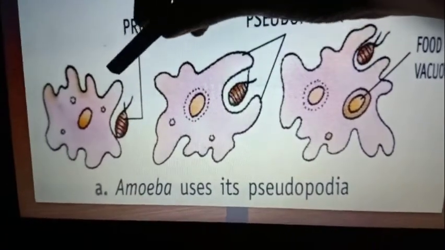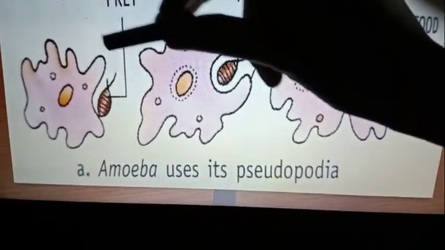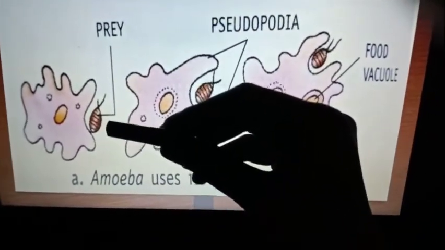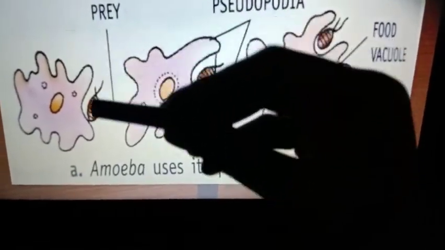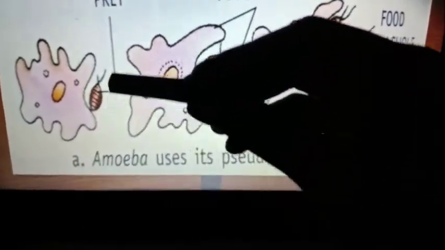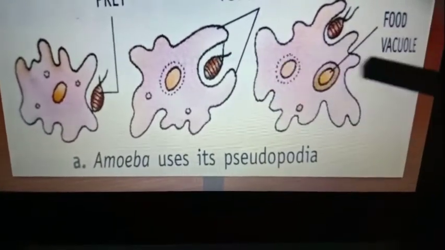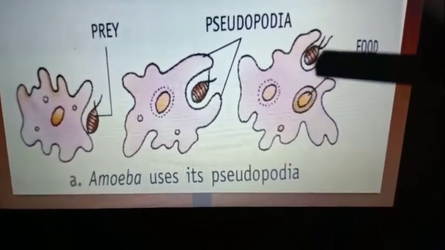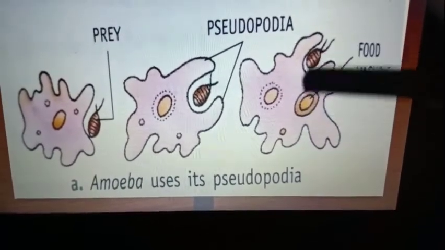See students, this is amoeba. Here you can observe the finger-like projections called false feet or pseudopodia. When the amoeba recognizes the prey with the help of pseudopodia, it will move towards the prey. Here you can see how the pseudopodia trap the insect, the prey, how they extend, and how the prey is sent inside the body of the amoeba.